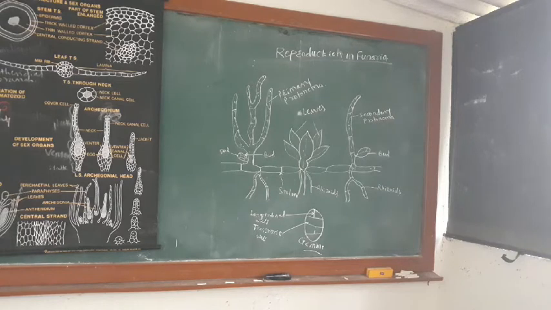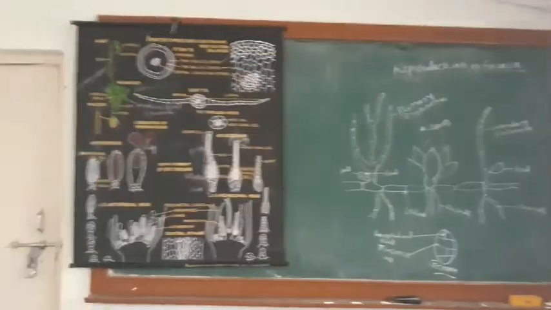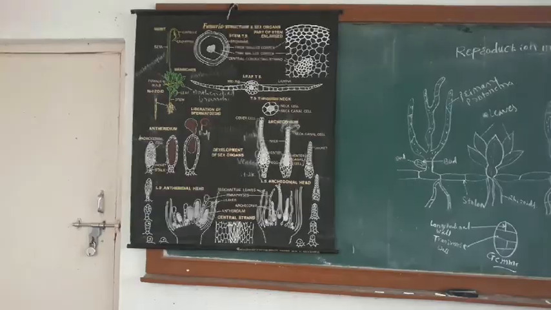Then another way is sexual reproduction. Sexual reproduction takes place by formation of the sex organs. In Planaria, the male and female sex organs are formed. The male sex organ